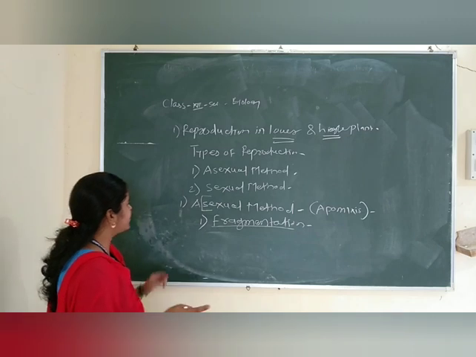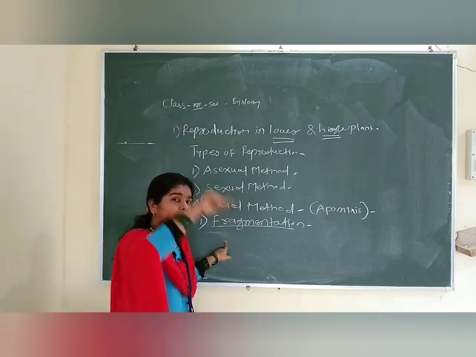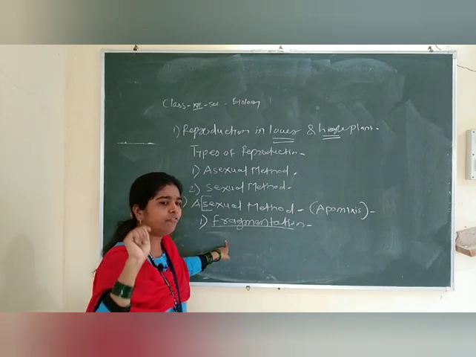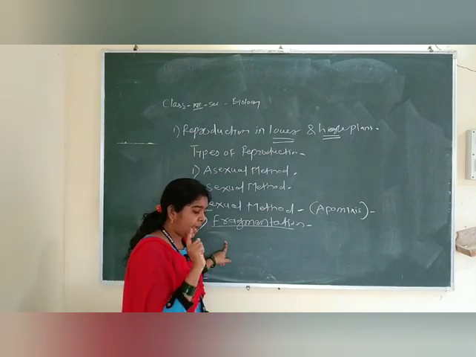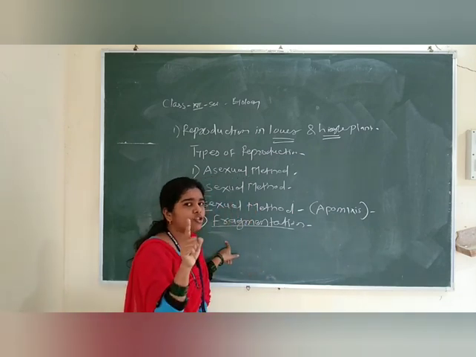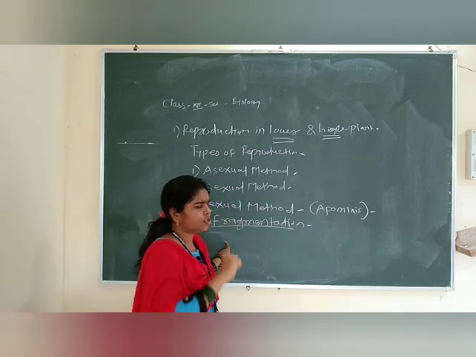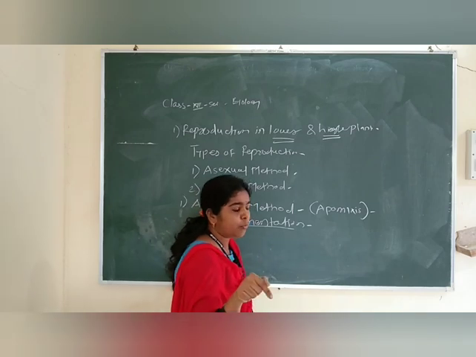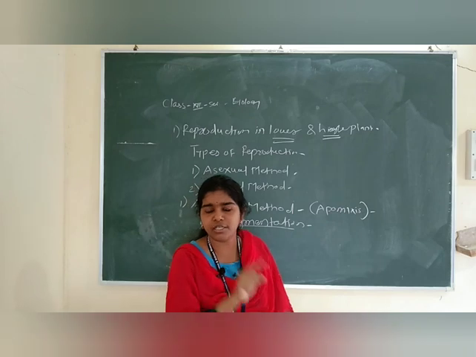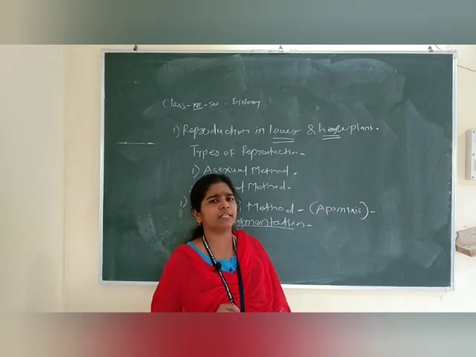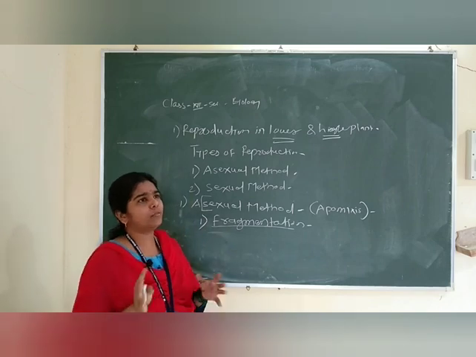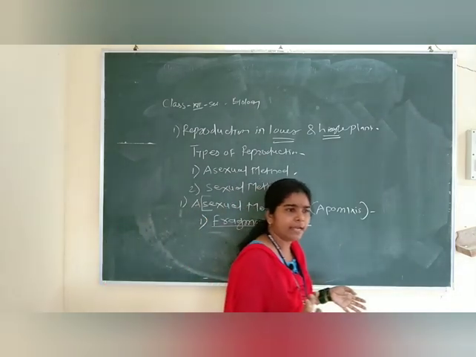Here the fragmentation process takes place in Spirogyra, and one more interesting feature: Spirogyra reproduces asexually and sexually. Sexual reproduction in Spirogyra takes place during the night time, a very interesting feature.